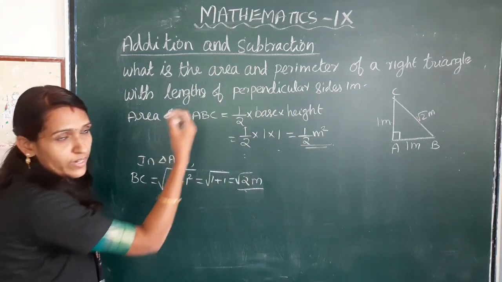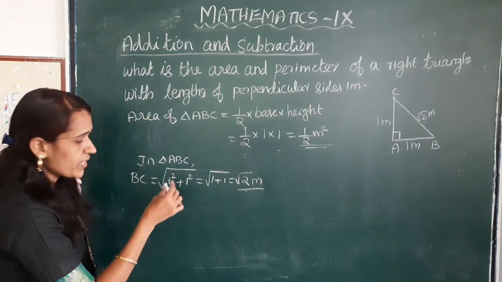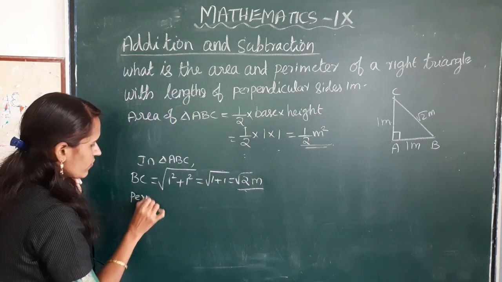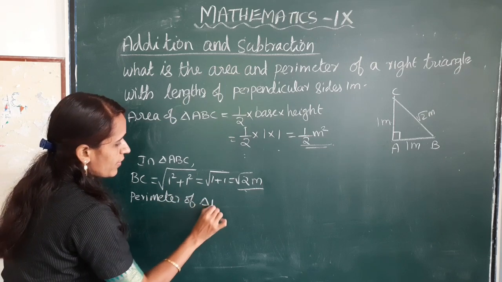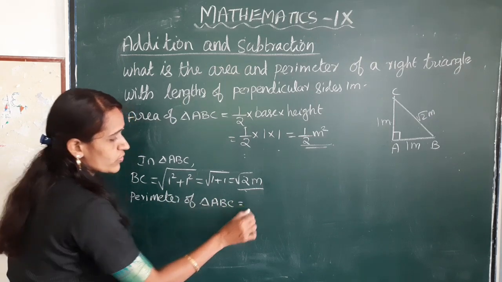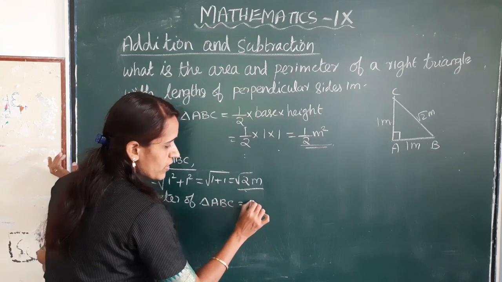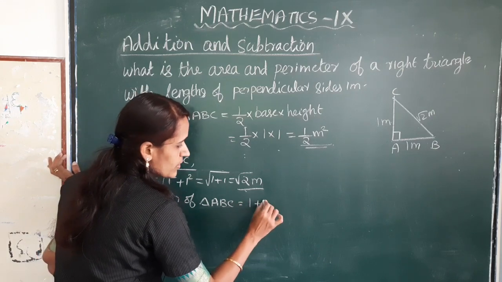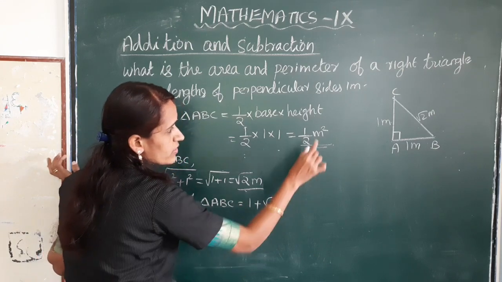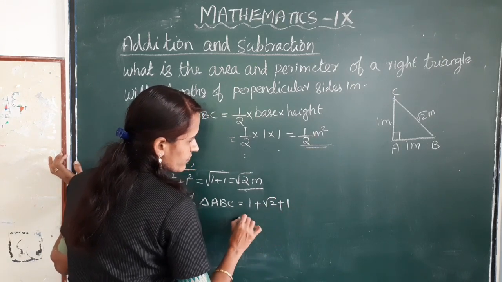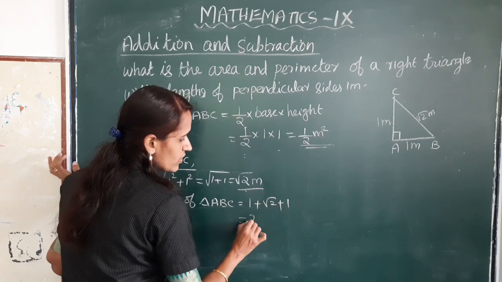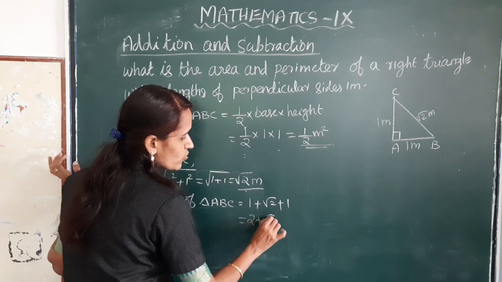Next, we have to find the perimeter of triangle ABC. Perimeter of triangle ABC is equal to AB plus BC root 2 plus AC is 1. This is equal to 1 plus 1, 2 plus root 2.